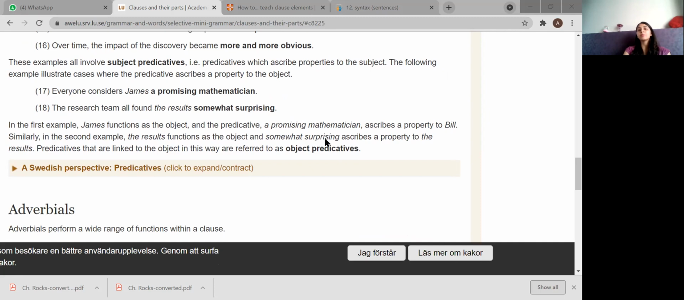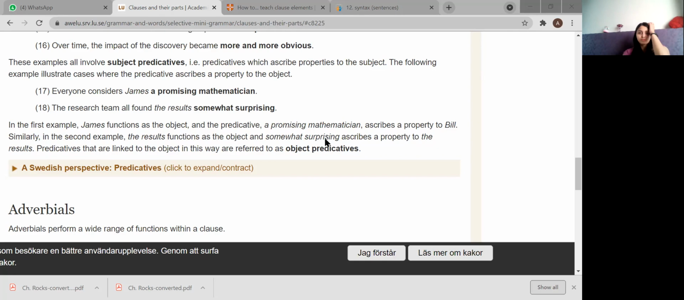Now, in the first example, James functions as the object. All right. And the predicative, a promising mathematician. Now, a property to James. All right, you can see a property to James is given here. Similarly, in the second example, the results function as the object. Okay, and somewhat surprising is giving you the property to the results. Predicatives that are linked to the object in this way are referred to as object predicatives.